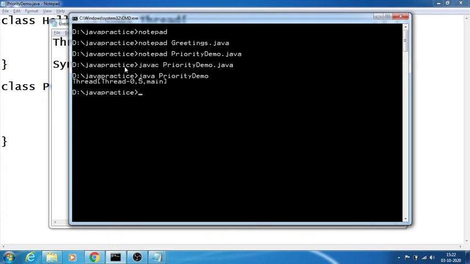Observe kindly, you will see that Thread is a class. By default the thread name is Thread-0, the default priority is 5, and the group is main.